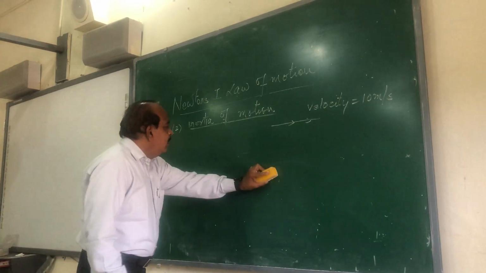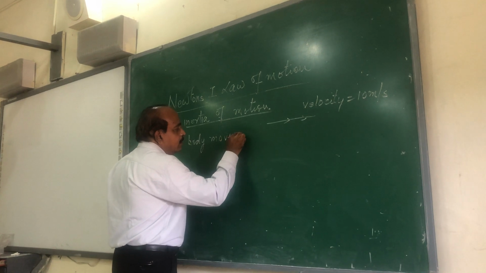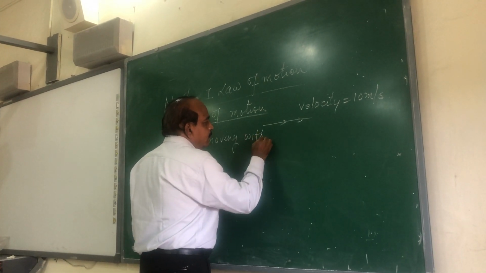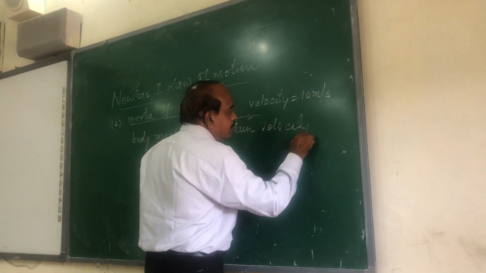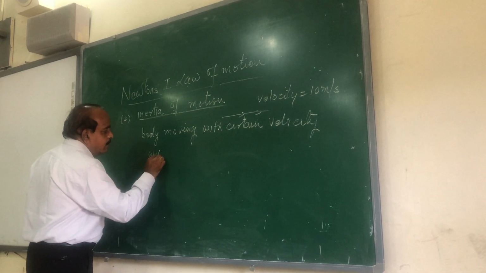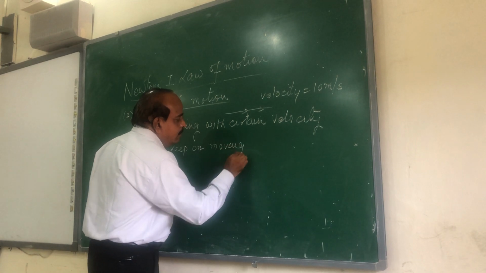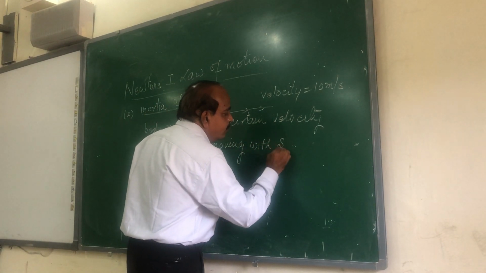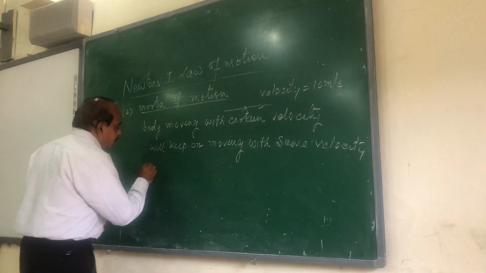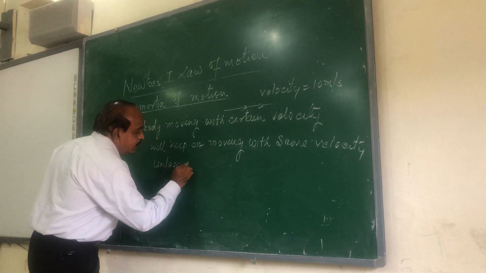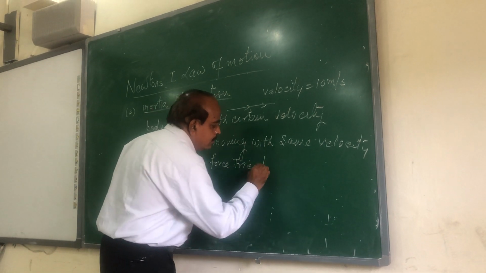So inertia of motion says that a body which is moving with a certain velocity will keep on moving with the same velocity unless an external force tries to change the motion.